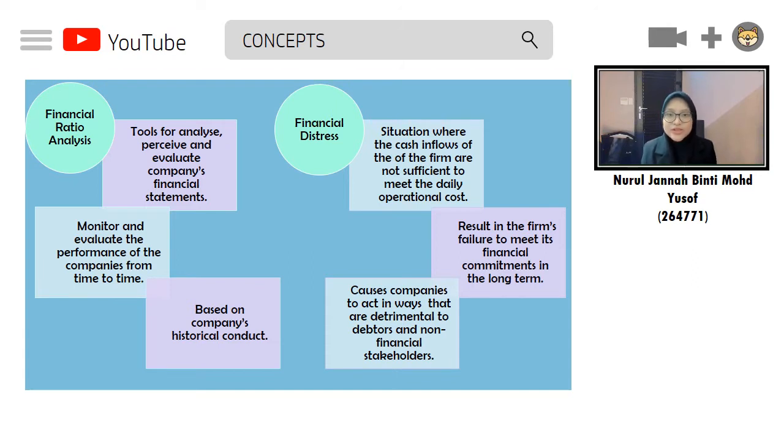The financial ratios are analyzed based on the company's historical conduct, hence are unlikely to be affected by any detailed information within the investigator's control.